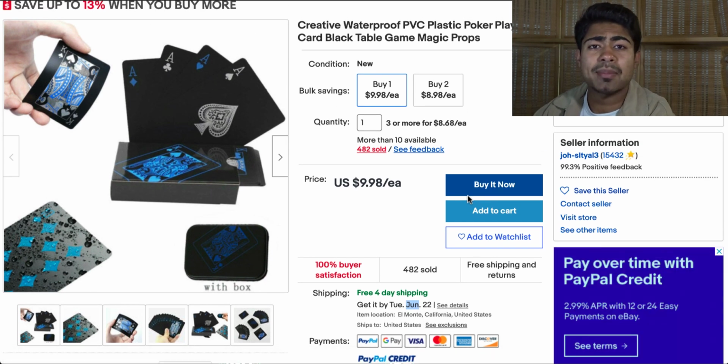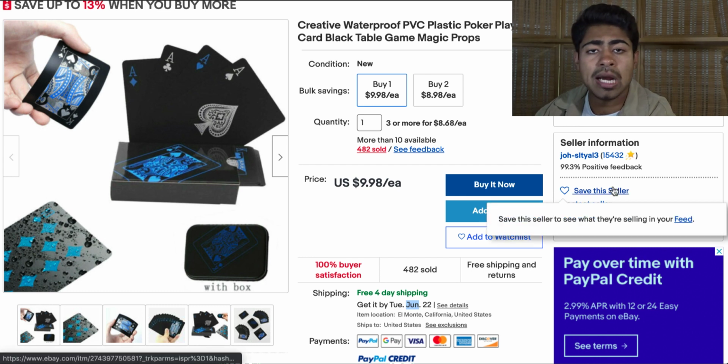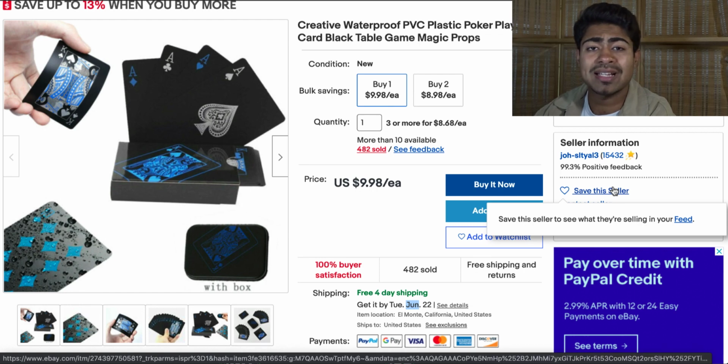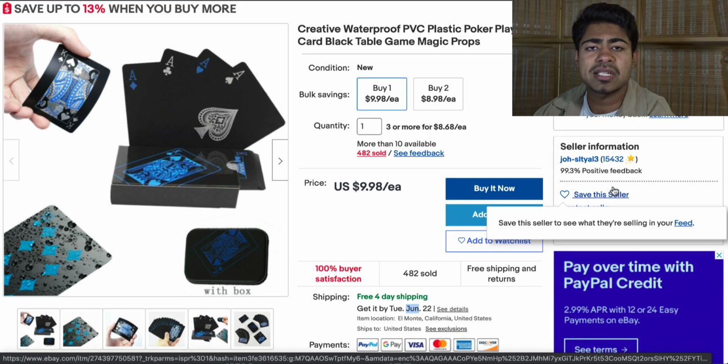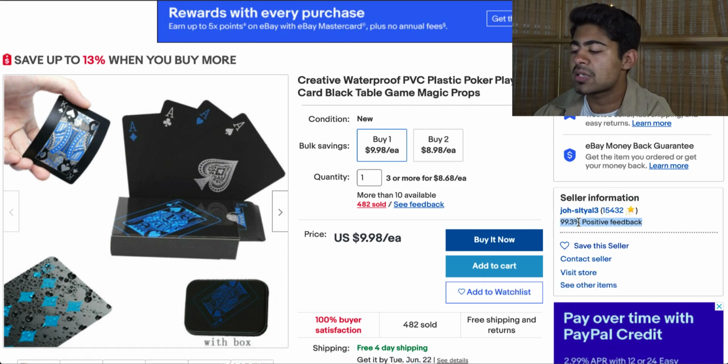But locating that same exact product is only half of the battle, because there's a few other things you'll have to look at in order to know exactly whether the supplier is trustworthy or not, and whether this specific product link is something you can use indefinitely to sell that product. So here's the next thing you want to look at. You want to look at the customer positive feedback for that given supplier.